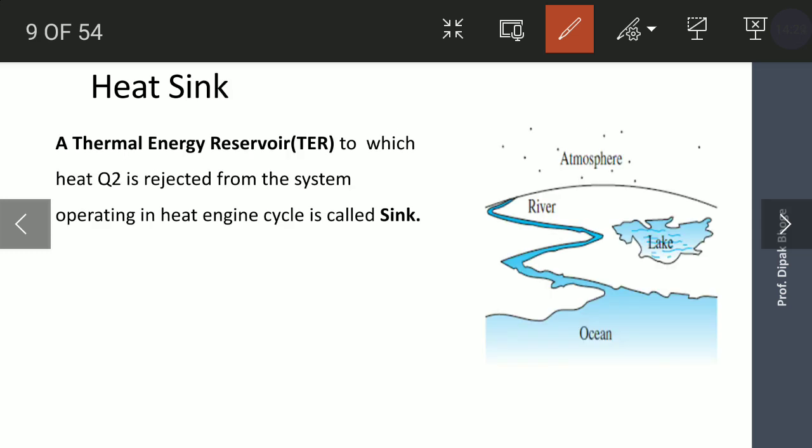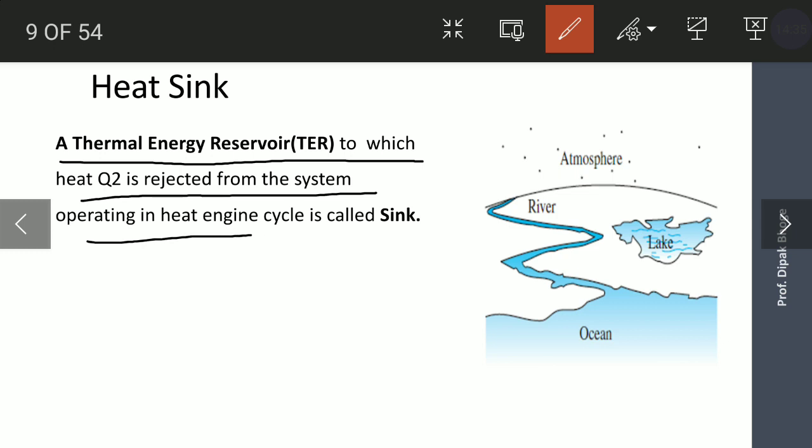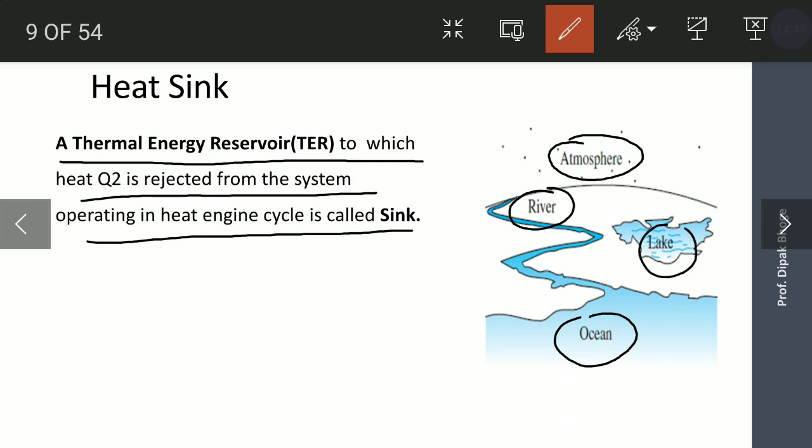Then what is meant by heat sink? Its definition is a thermal energy reservoir to which heat Q2 is rejected from the system operating in a heat engine cycle is called a sink. Examples of sinks are the atmosphere, river water, sea water, and lake. These are a few examples, in which if you add heat continuously, its temperature remains constant, and these are called heat sinks.